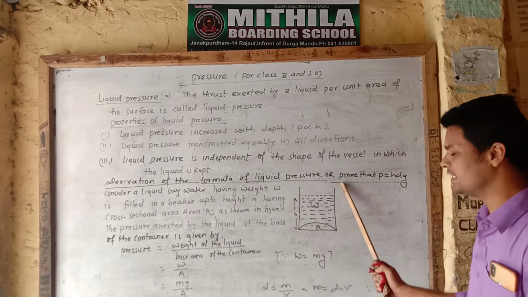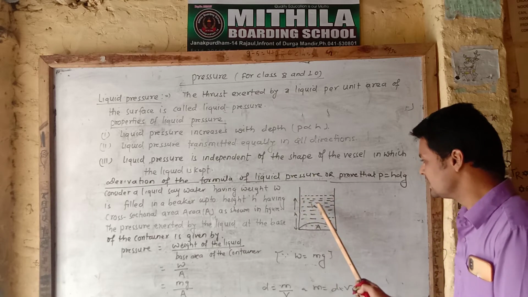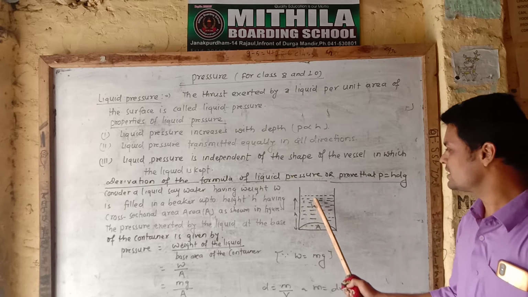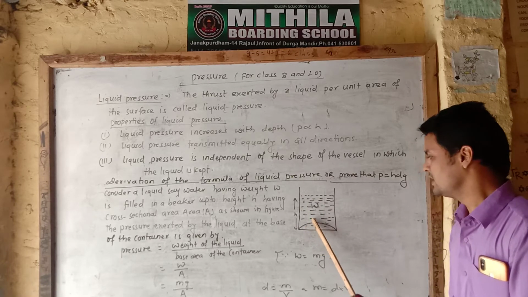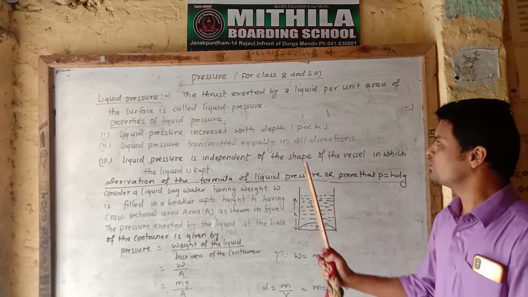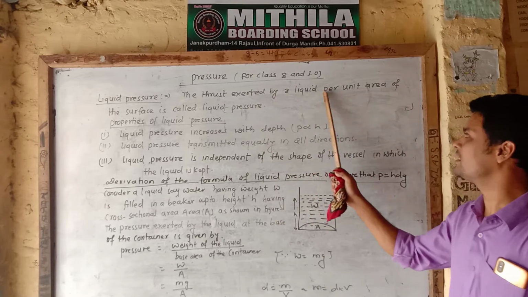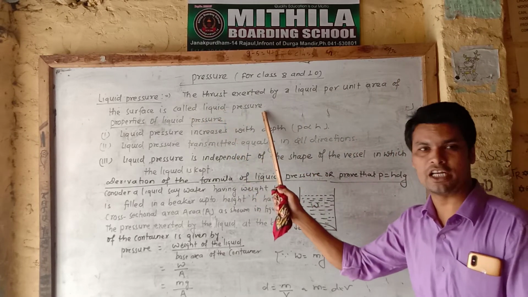Suppose this is a container in which the liquid is kept. The pressure which is exerted at the base of the container. In this way, the thrust or the force that is exerted by the liquid per unit area on the surface is called the liquid pressure.